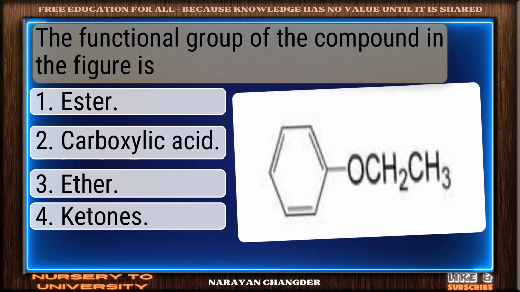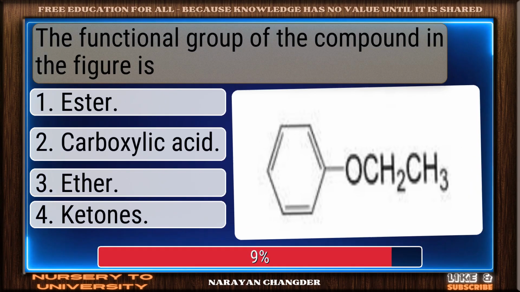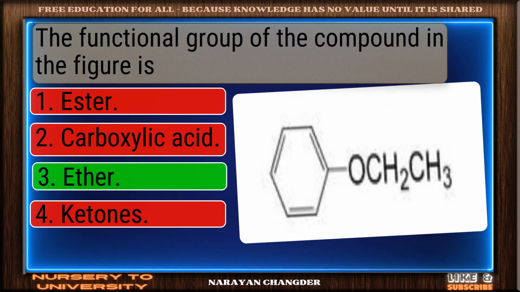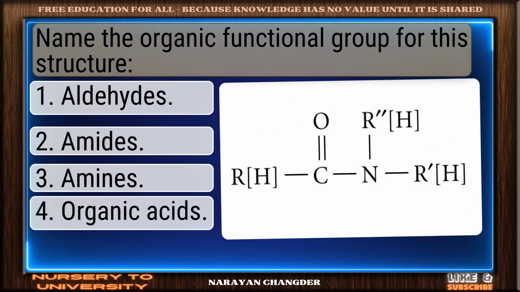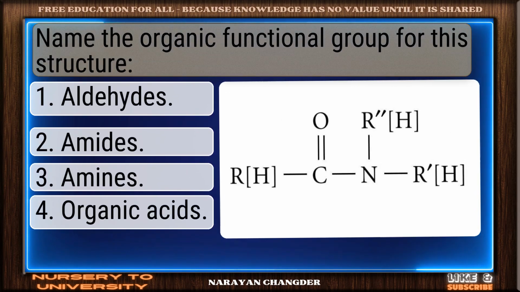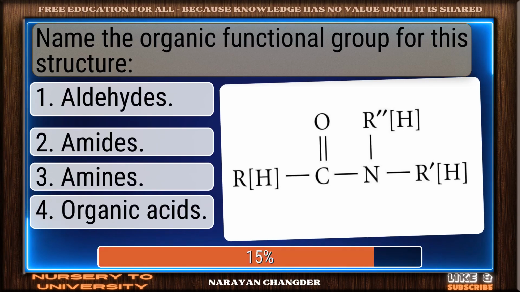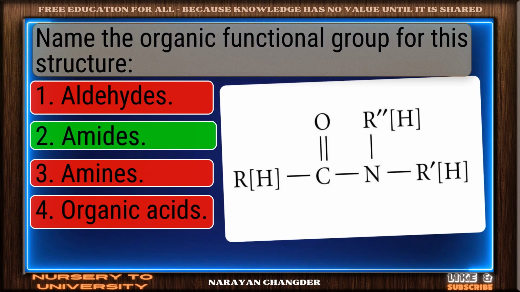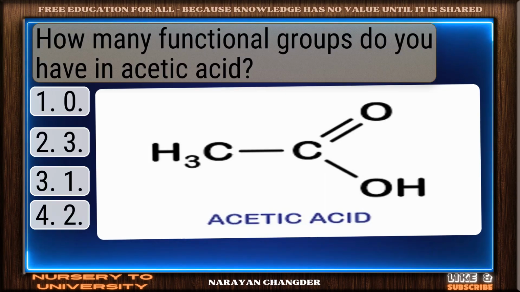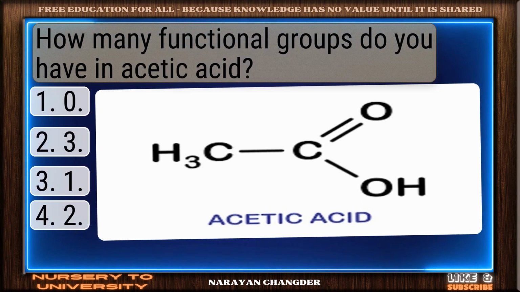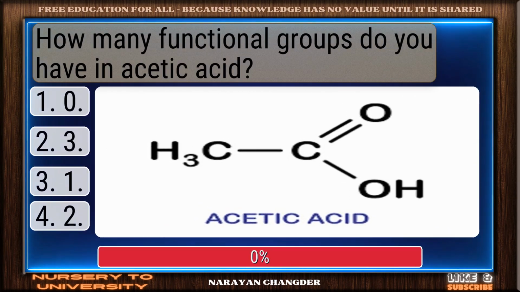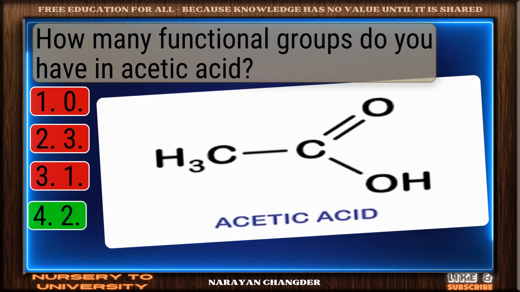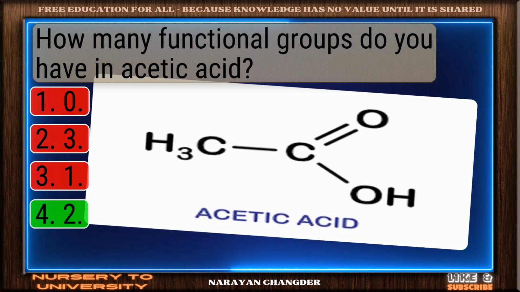The functional group of the compound in the figure is. You got it. Your choice, ether, is right. Name the organic functional group for this structure. Smart pick. Amides is the correct choice. How many functional groups do you have in acetic acid? Smart move. 2 is an accurate answer.